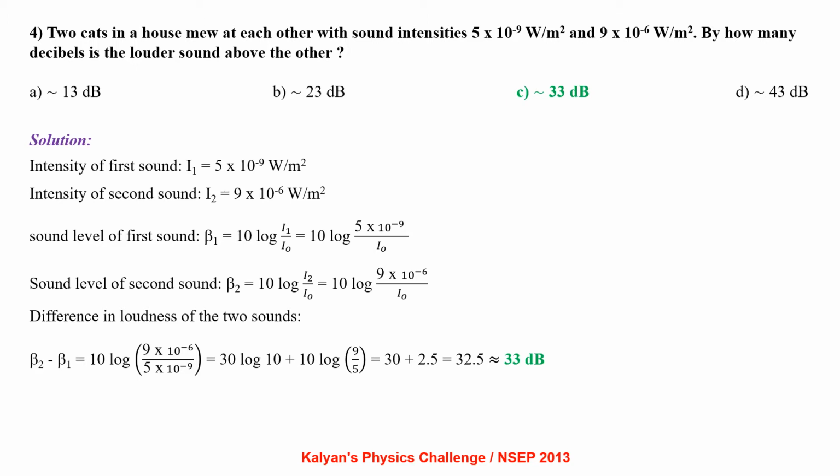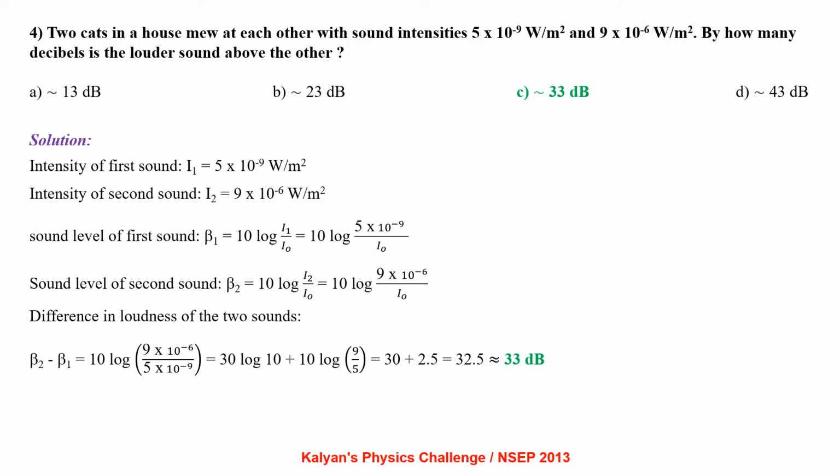Intensity of the first sound I1 equal to 5 into 10 power minus 9 watt per meter square. Intensity of the second sound I2 equal to 9 into 10 power minus 6 watt per meter square. Sound level of the first sound beta 1 equal to 10 log I1 by I0, which is 10 log 5 into 10 power minus 9 by I0. Sound level of the second sound beta 2 equal to 10 log I2 by I0, that is 10 log 9 into 10 power minus 6 by I0.